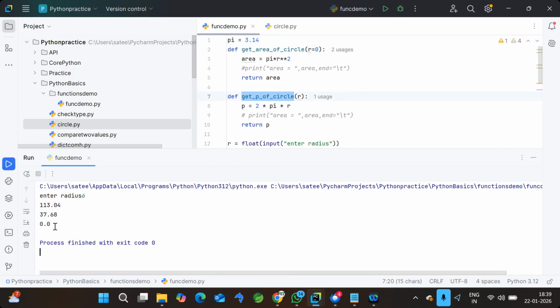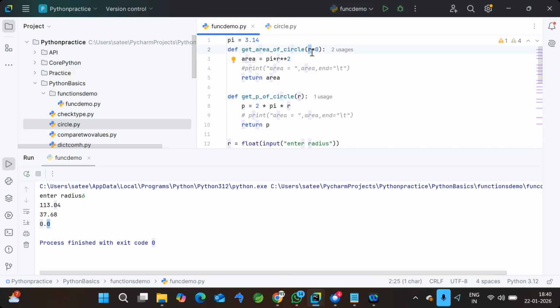Now you see, the last one we got 0.0 because the r value is 0, so everything becomes 0. But the important observation is we didn't get any error here. So that is the meaning of default arguments and mandatory arguments. Here r is mandatory and here r is optional, so that means you may send it or you may not send it.